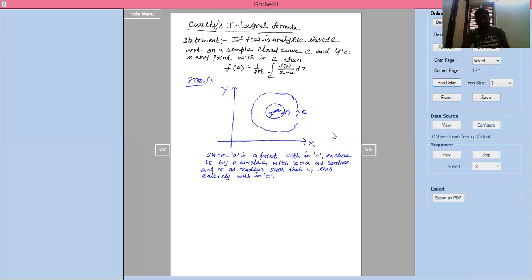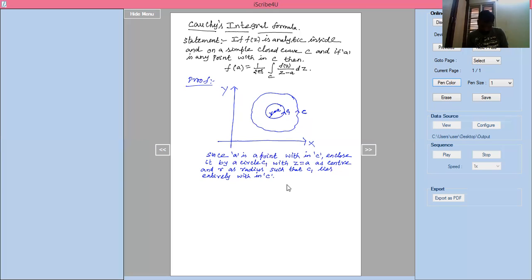See the diagram I have taken here. A is a point within C, and C is a closed curve. That center point A is enclosed by a circle C1, which I am considering with z equal to A as center and R as radius, such that this C1 entirely lies within C.